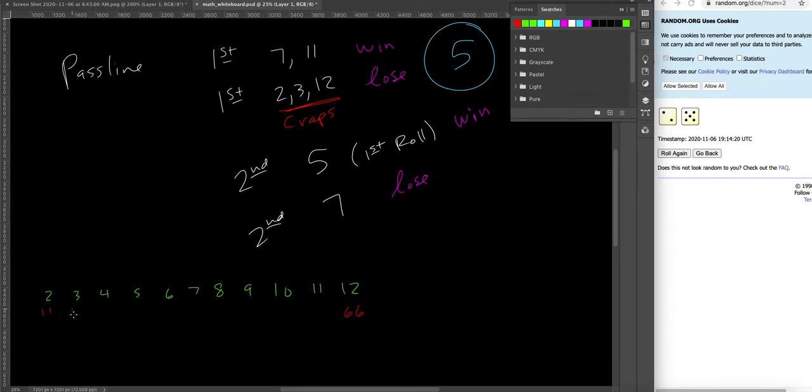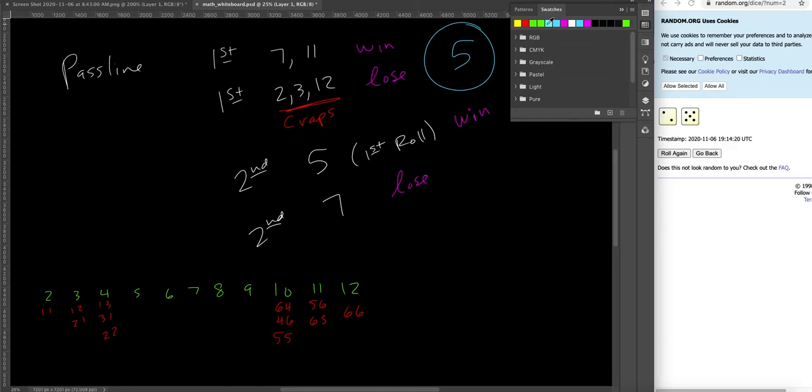Now a 3, you can do 1 and a 2 or 2 and a 1. 11, you can do 5 and 6 or 6 and 5. A 4 is going to be 1 and 3, 3 and 1, 2 and 2. 10 is going to be 6 and 4, 4 and 6, or 5 and 5.